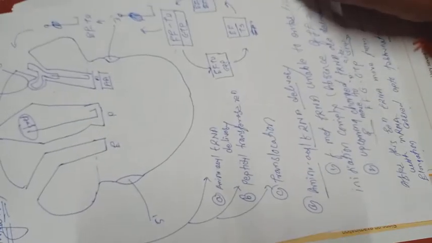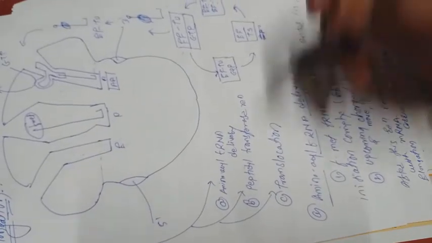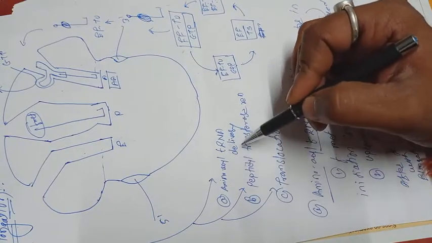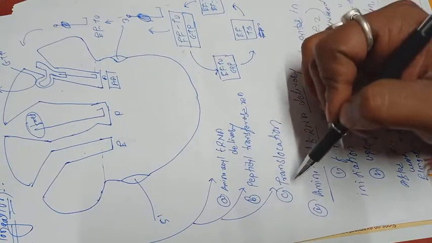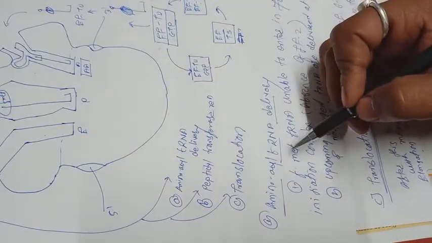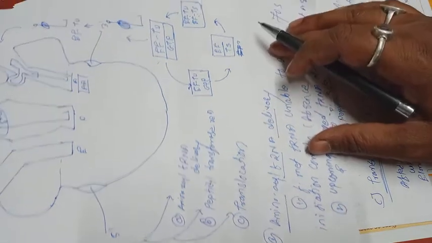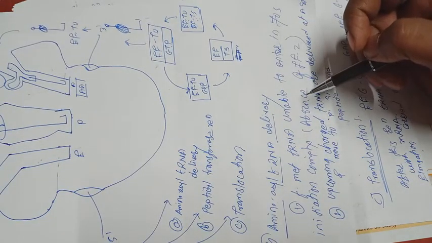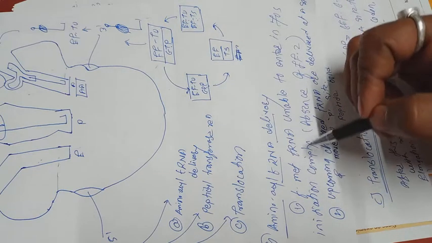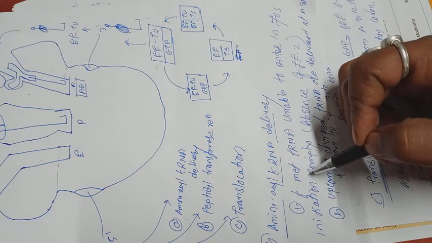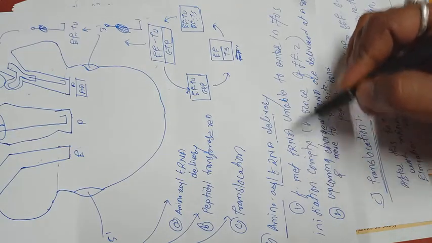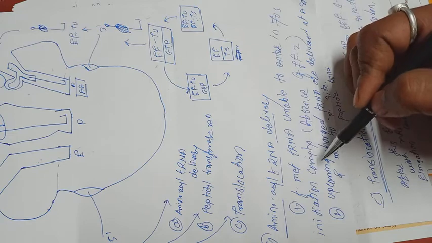The process is classified into three steps: aminoacyl tRNA delivery, peptidyl transferase reaction and translocation. In the first one, aminoacyl tRNA delivery, the fMet tRNA is unable to enter the 70S initiation complex because of the absence of initiation factor 2. The fMet is the initiator tRNA, and our initiator amino acid is transferred by initiation factor 2.